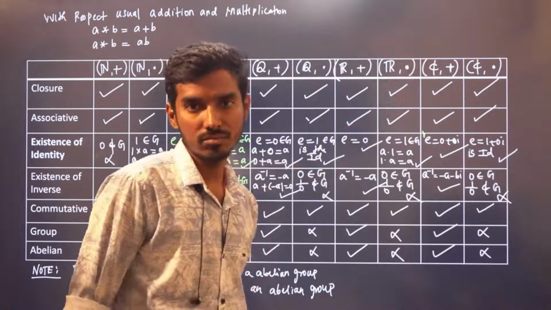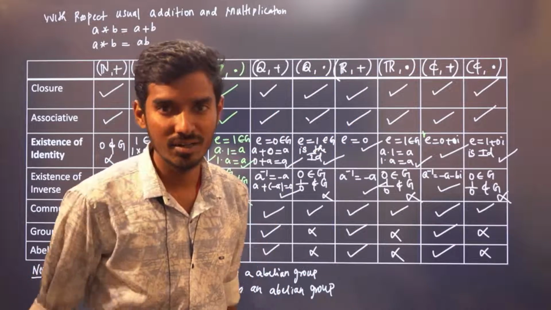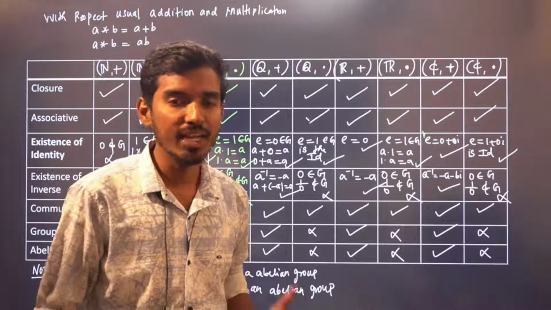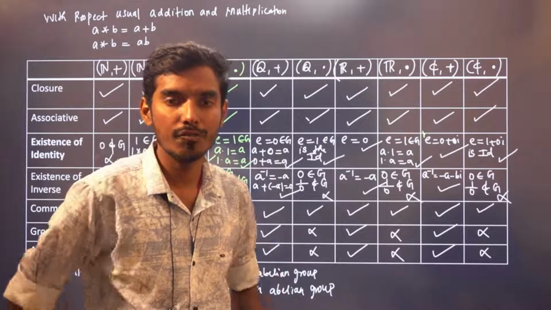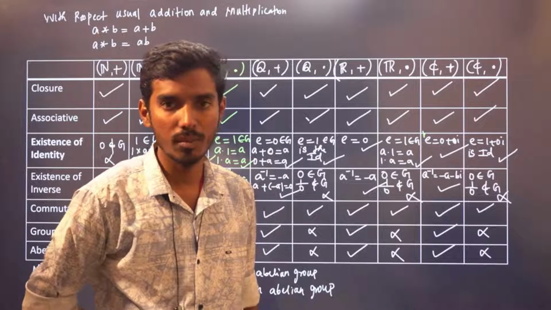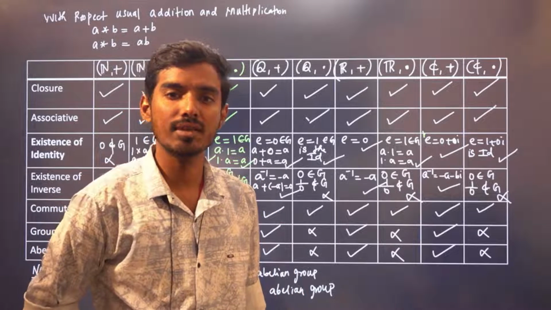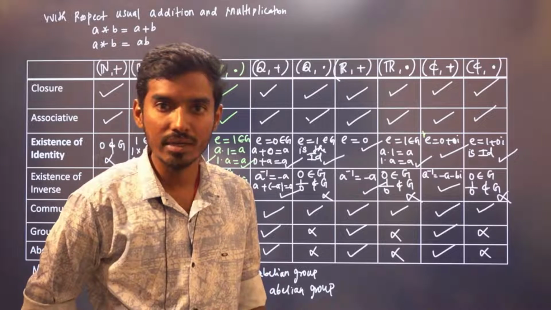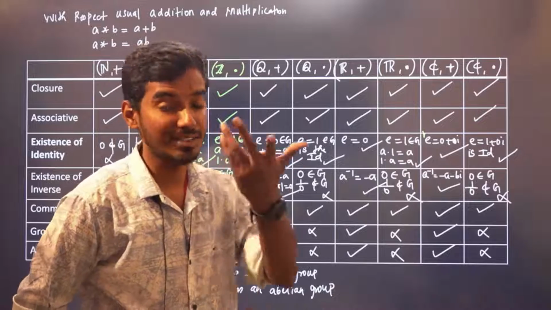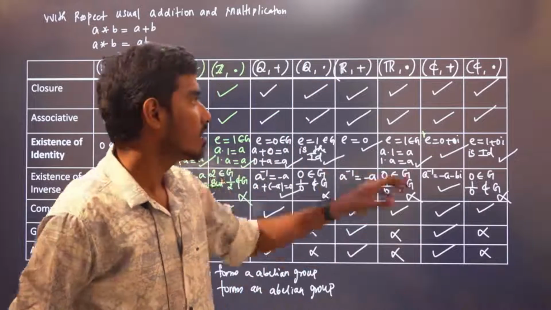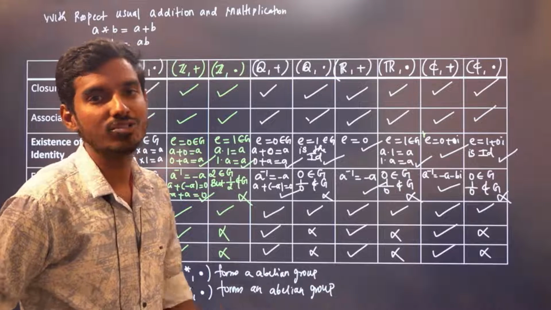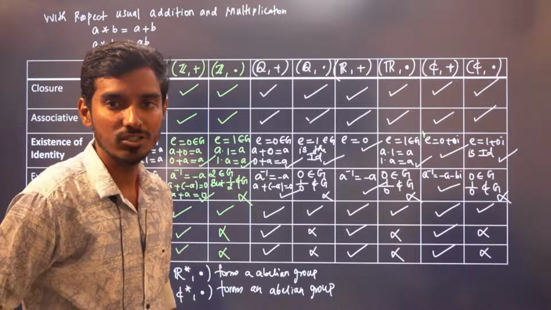What about irrationals? Irrationals are not closed at all. Sum of two irrational numbers need not be irrational. You take root 2 as one number. You take minus root 2 as the other number. What is the sum? It is 0. Is 0 an irrational? So in the first step itself, it is not closed. Irrationals with respect to addition are not at all closed, because a plus b does not belong to G.